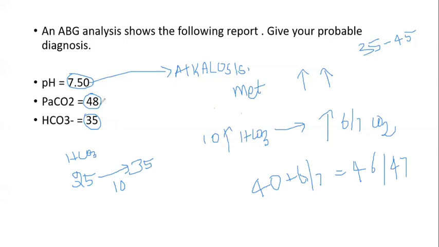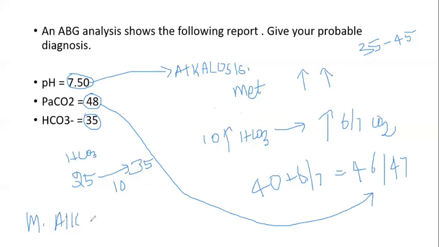What does the question tell? It is 48. So 48 is very, very close to the value we obtained from the calculation. So we can tell that this is a case of metabolic alkalosis with compensation. Okay, so this is about this case.